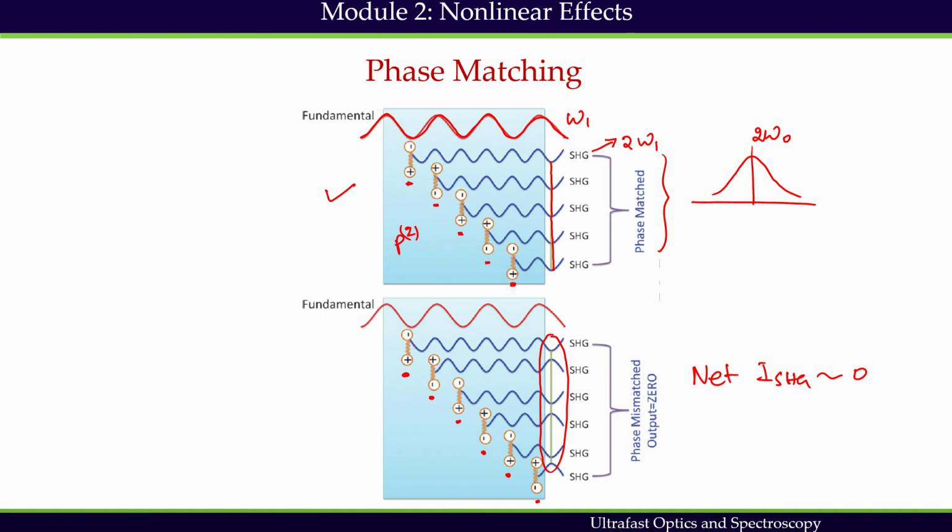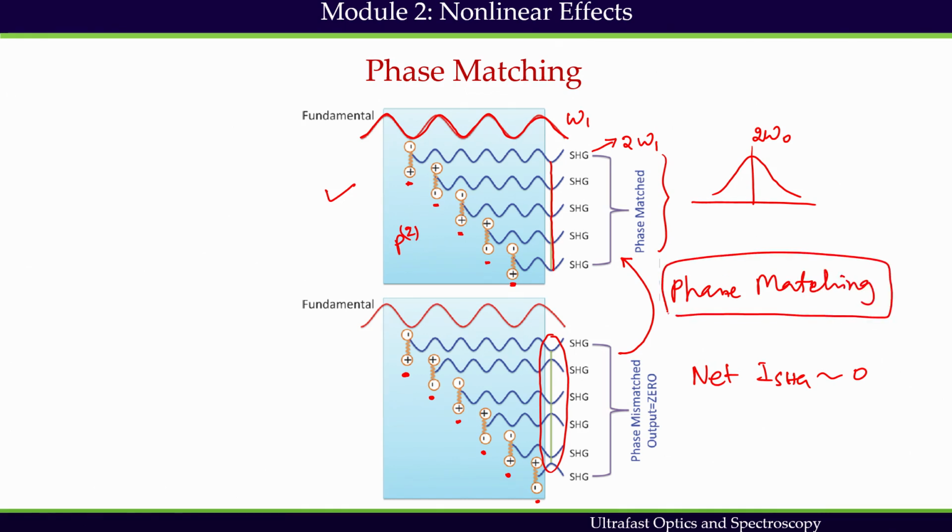The process by which we try to bring this figure to this figure is called phase matching. This is not very easily achieved in any medium, we have to work on it. Phase matching is the only limiting factor in nonlinear conversion process.